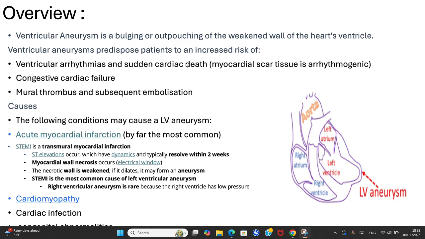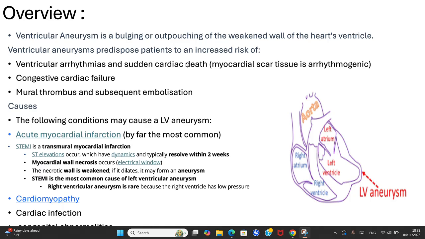So as I said, left ventricular aneurysms can be caused by acute myocardial infarction, which is by far the most common cause, because myocardial infarction causes myocardial wall necrosis, and this necrotic wall becomes so weak that it dilates, and after it dilates, it may form an aneurysm.